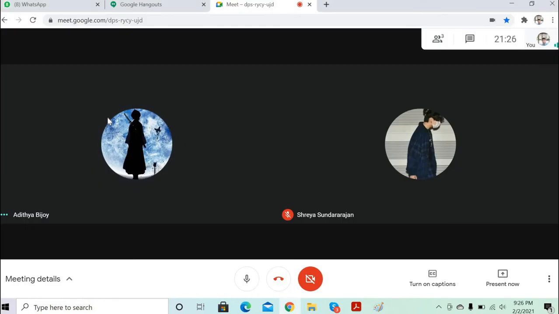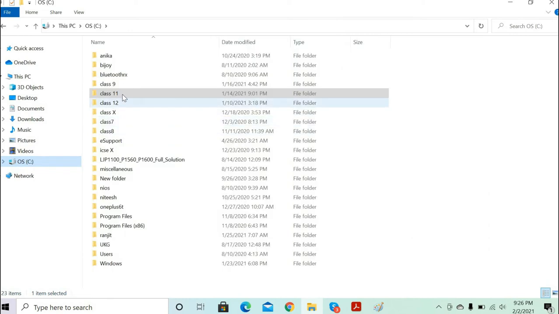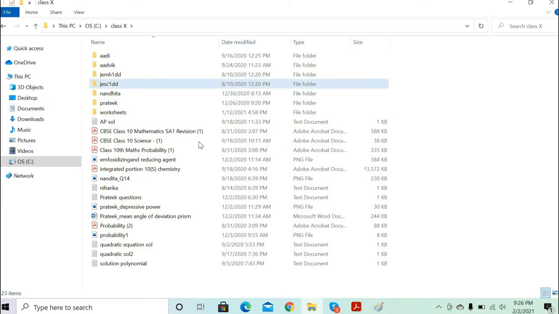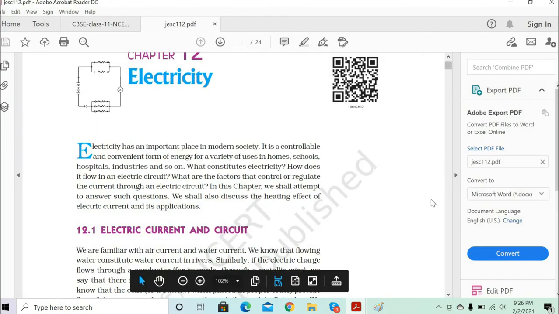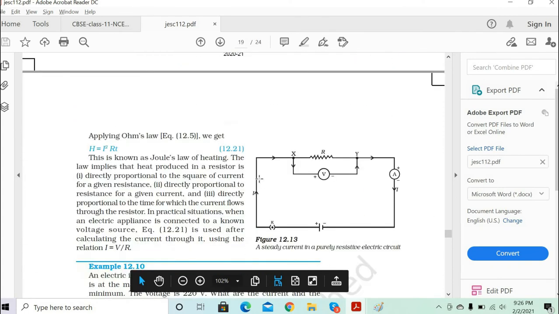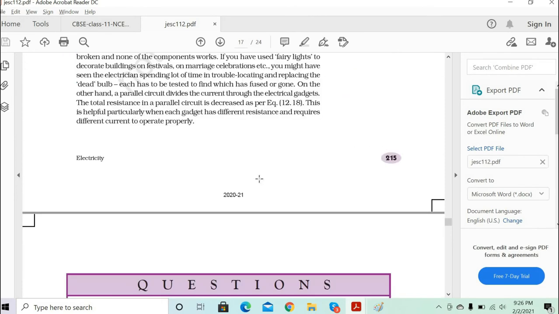Yeah, hi Shreya. Which one are we doing, Shreya, for you? So we were doing page 209, the 12.6 part. Okay, so one minute. Yeah, did we finish it? What's the page number, Shreya?